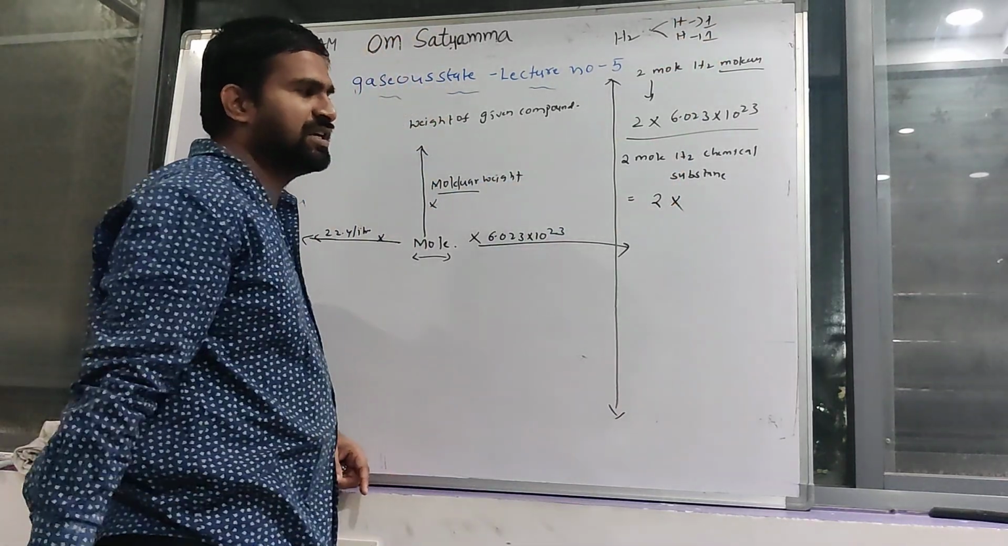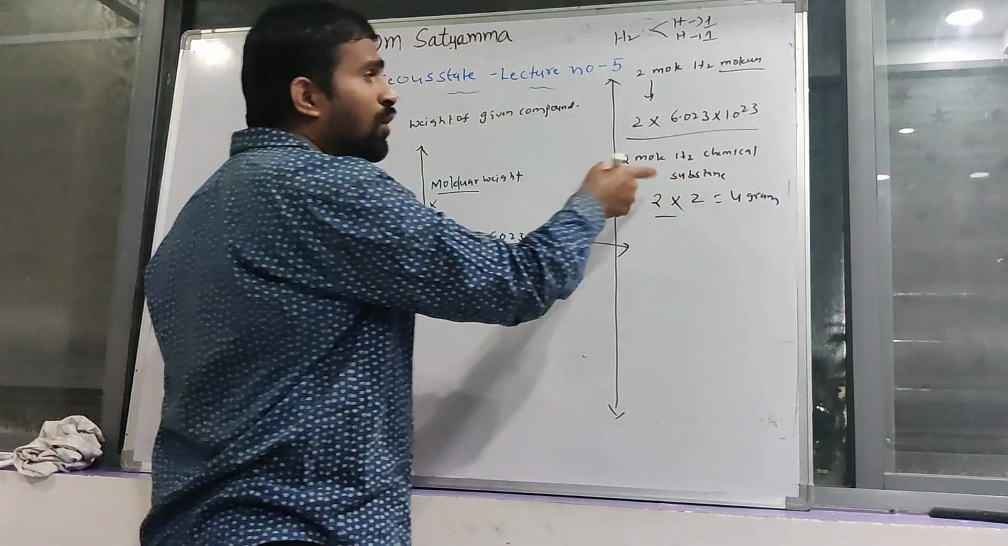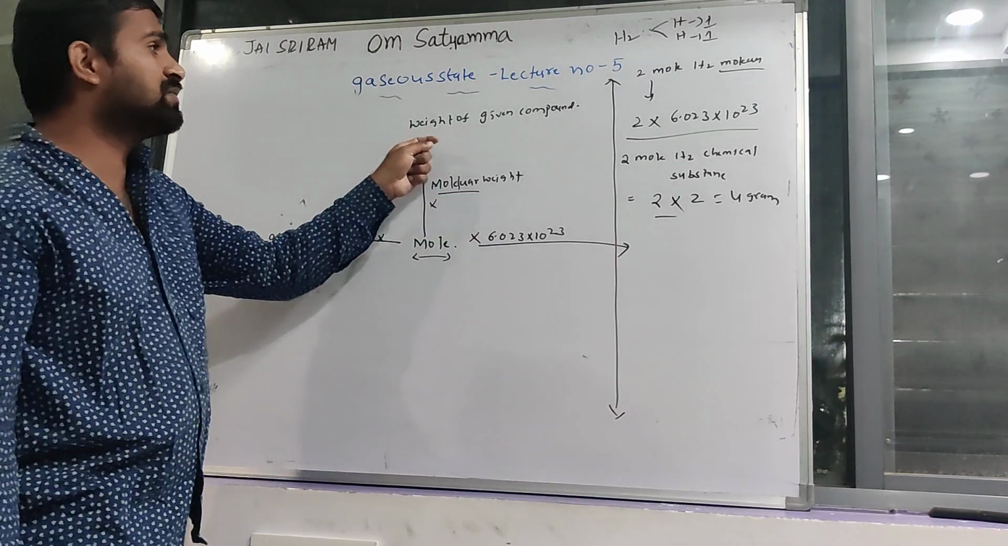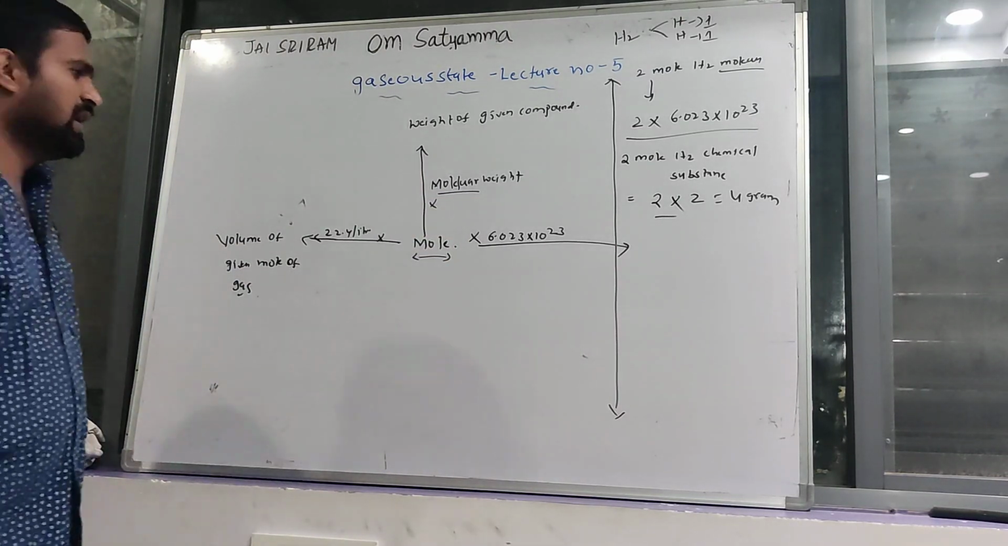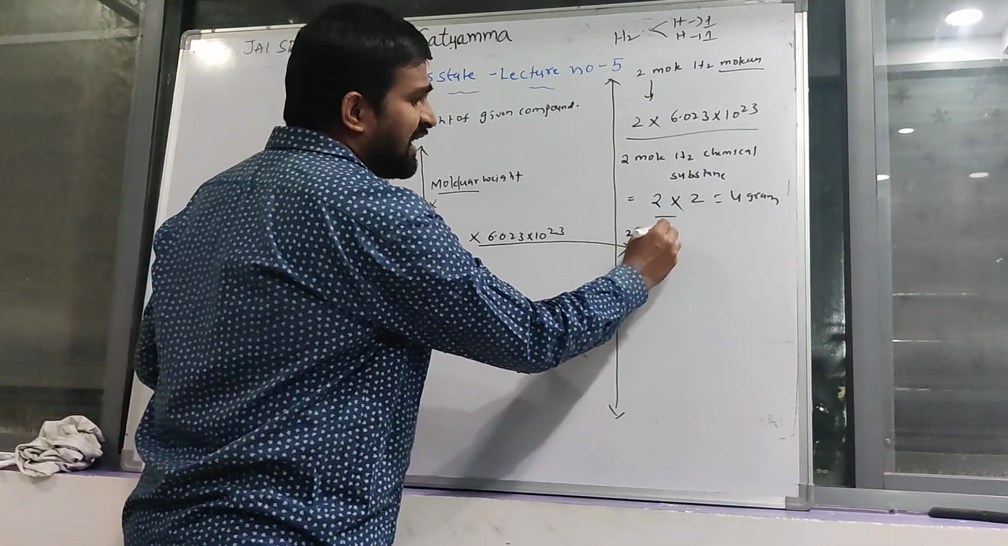2 hydrogen atoms present, that's why 2. Total 4 grams. 2 moles of hydrogen is equal to 4 grams of weight. Okay. Next one. Here, 2 moles of hydrogen gas.